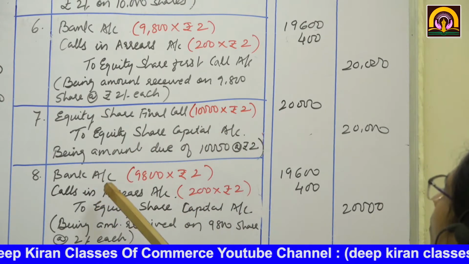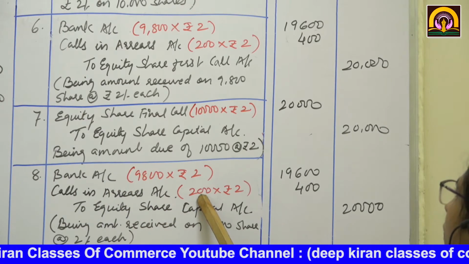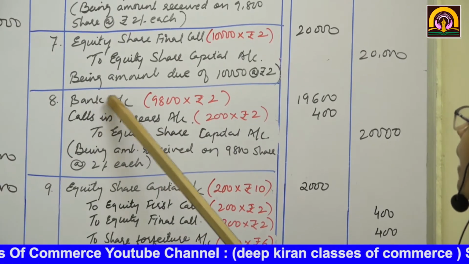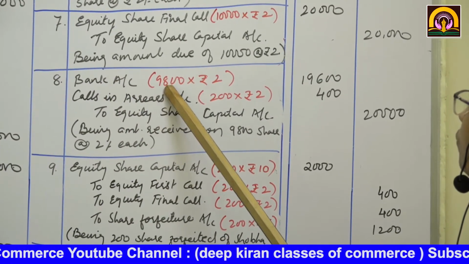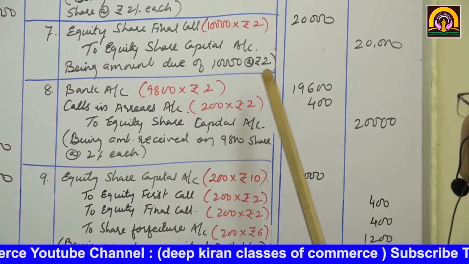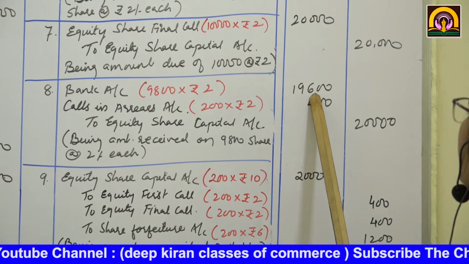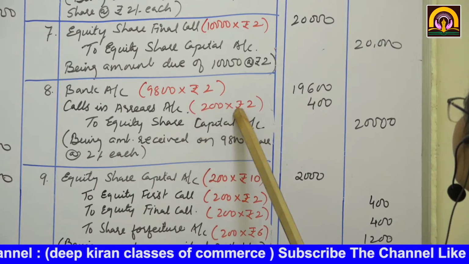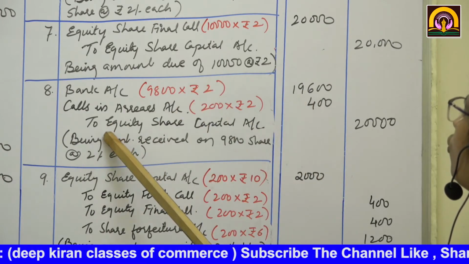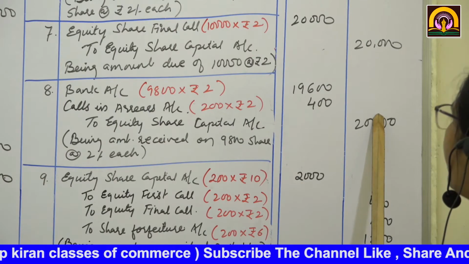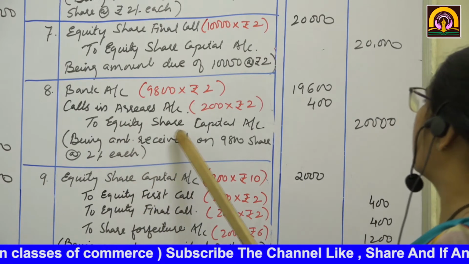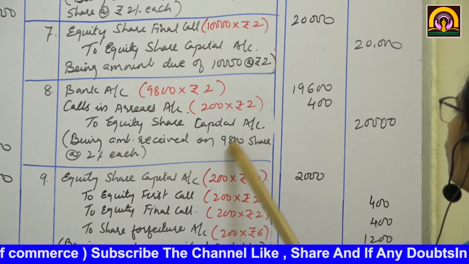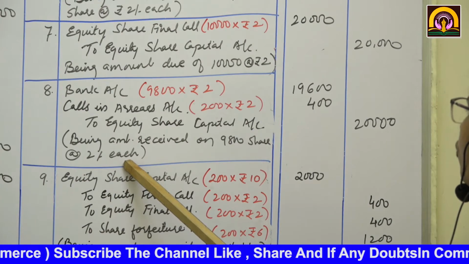Again, Miss Shobha did not pay rupees 2 on her 200 shares. We only received, see, bank account debit, 9,800 shares at the rate of 2. So again it will come 19,600. Here also again calls in arrears 200 into 2, 400 to equity share final call account 20,000. Now we have only received on 9,800 shares at the rate of rupees 2 each.